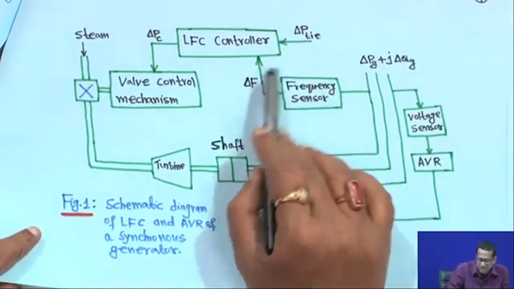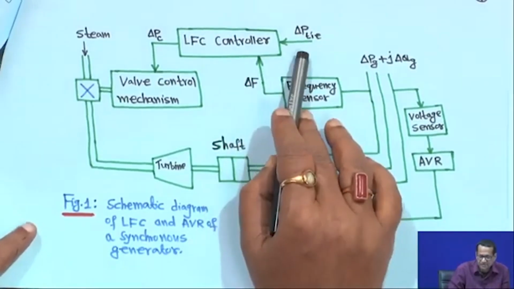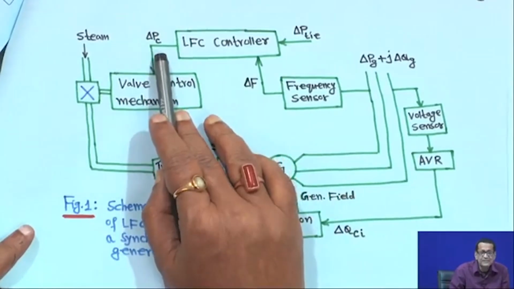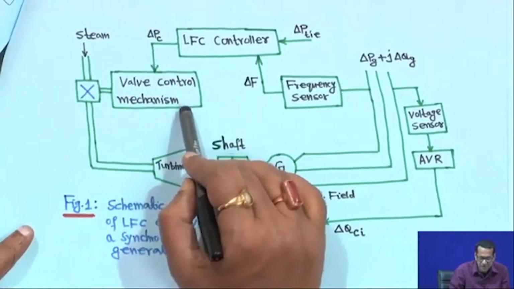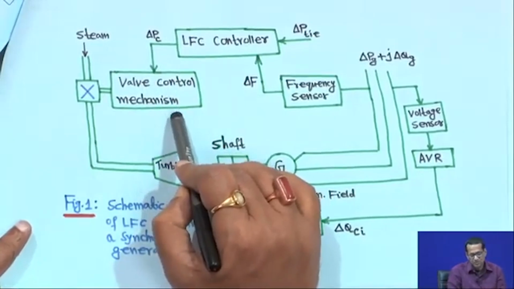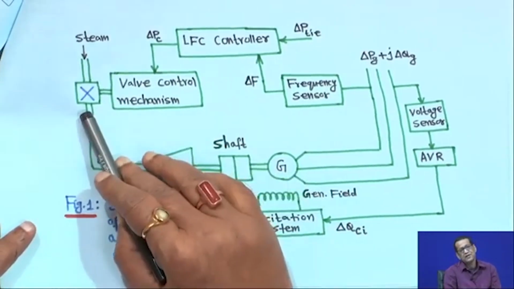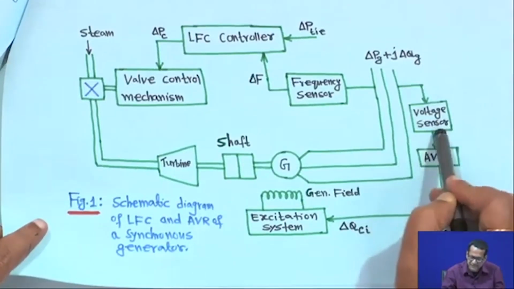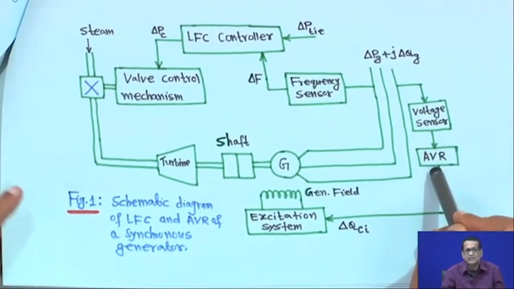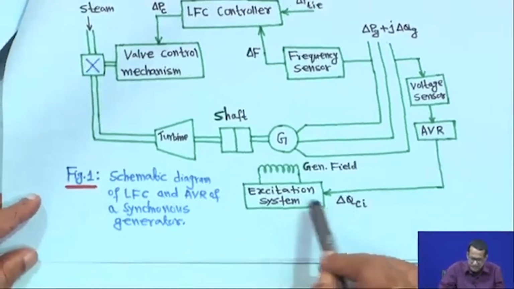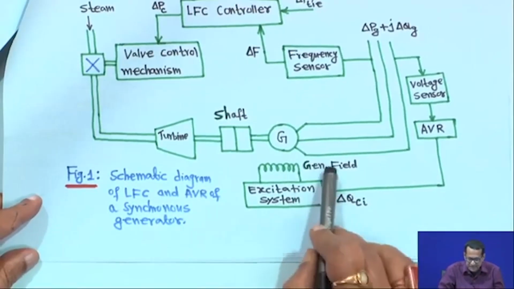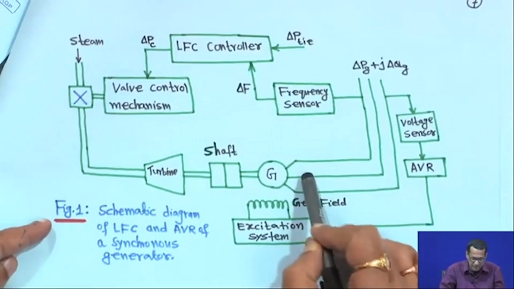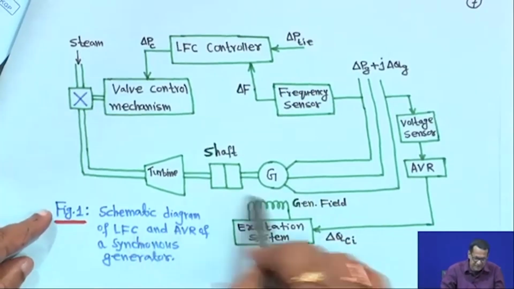Tie line power will also be measured, along with delta F, and the LFC controller will be here, and the output signal will be delta PC, which goes to the valve control mechanism, whether the valve will be open or closed. On this side, the voltage sensor and automatic voltage regulator will be there, and this is your excitation system, and this is the generator field, and this is delta QCI. This is the overall schematic of LFC and AVR of a synchronous generator.